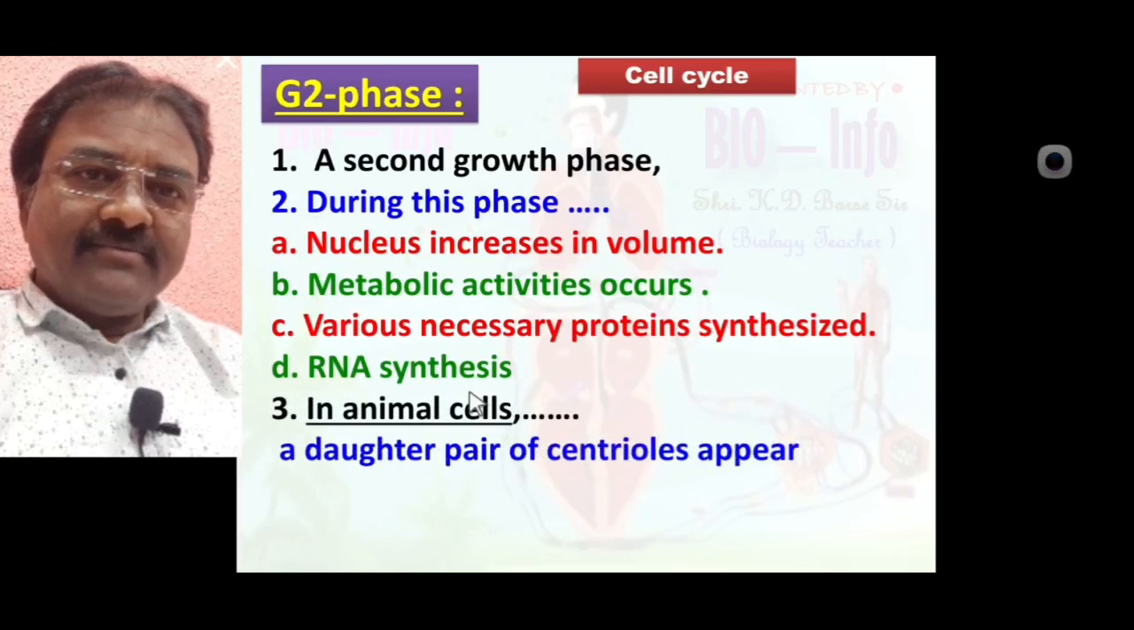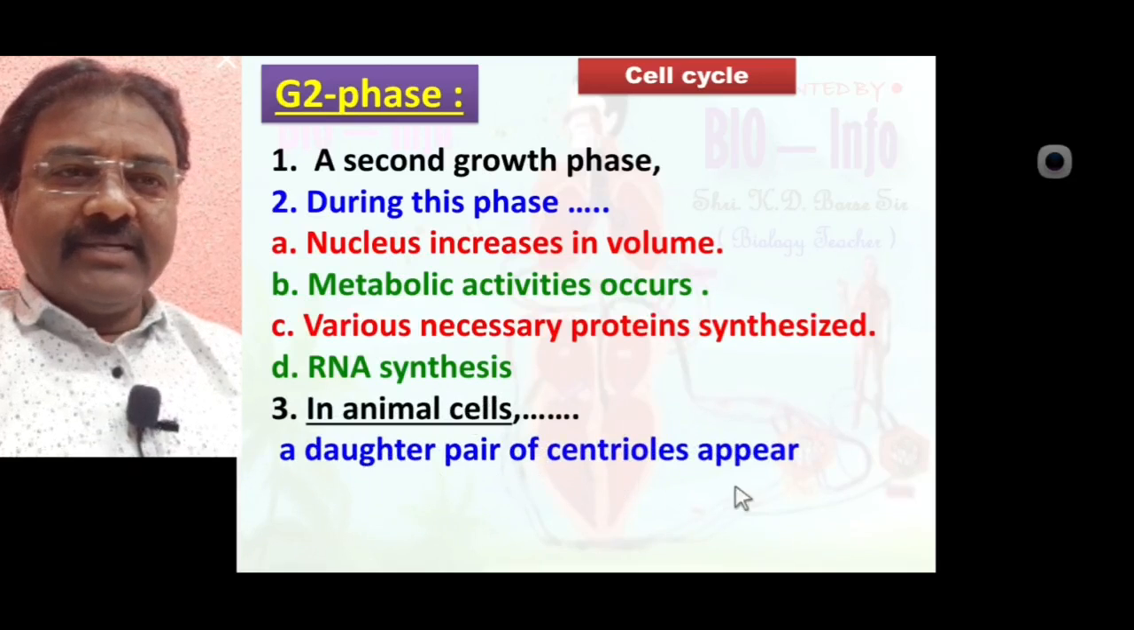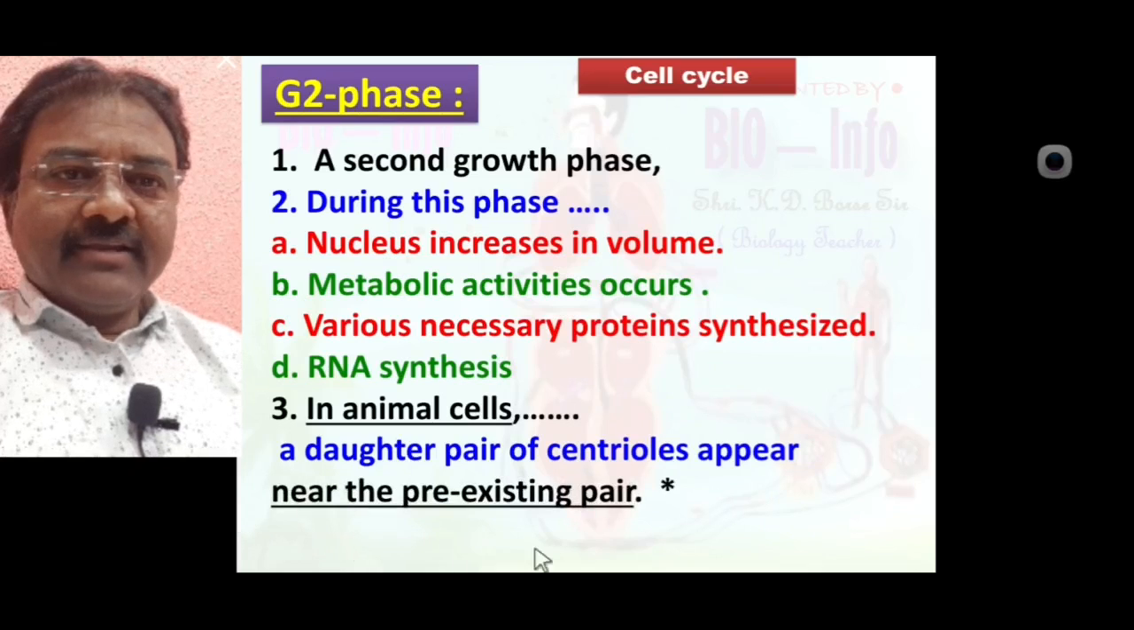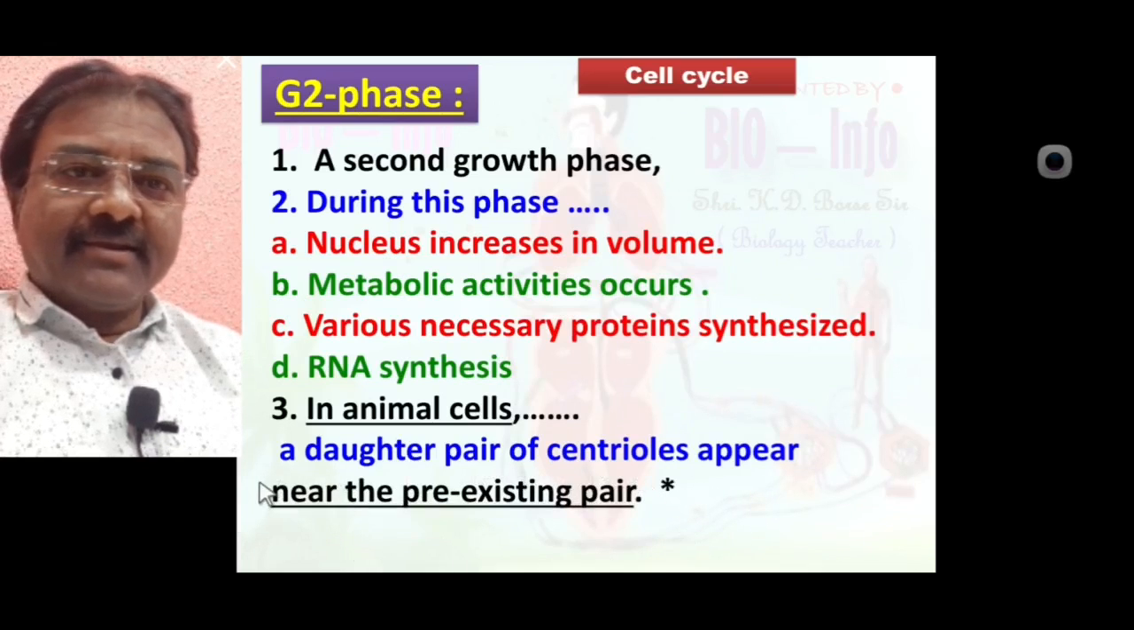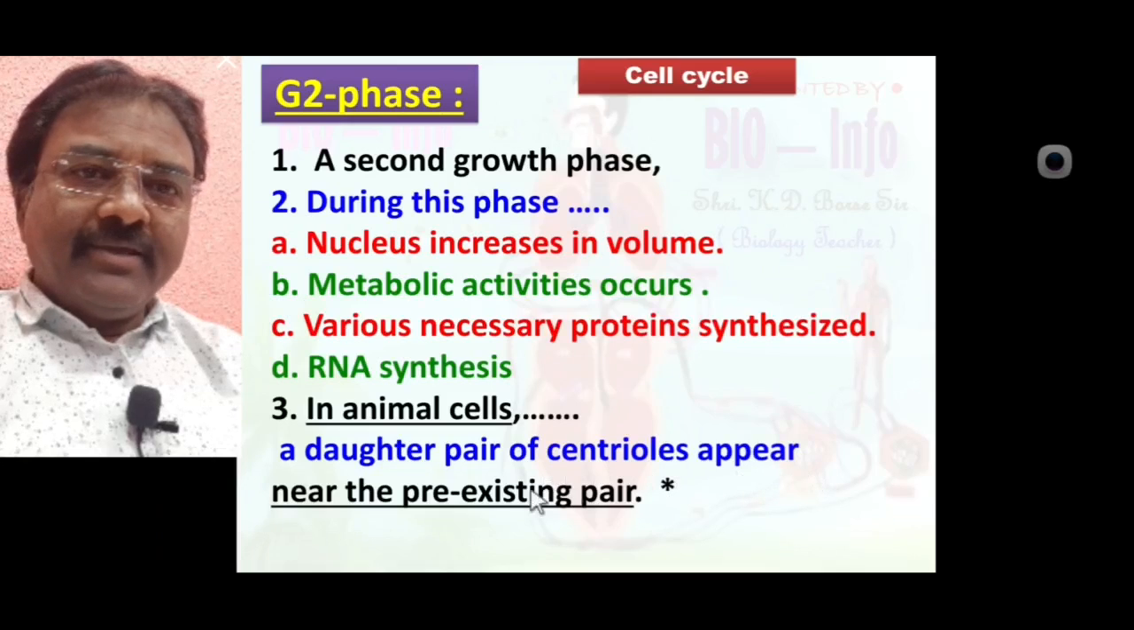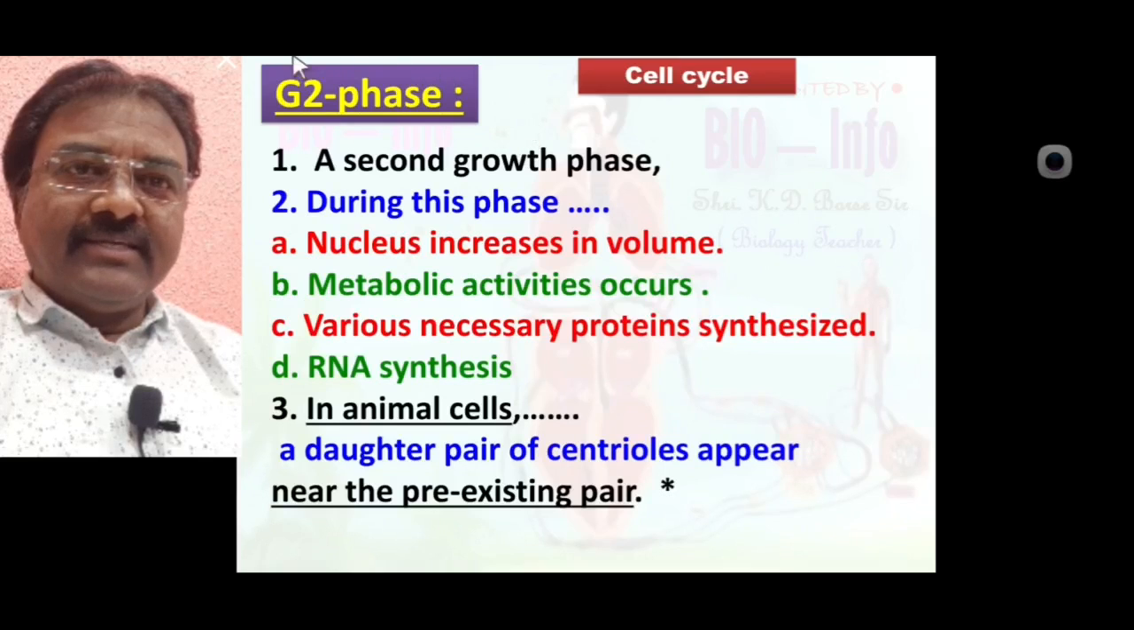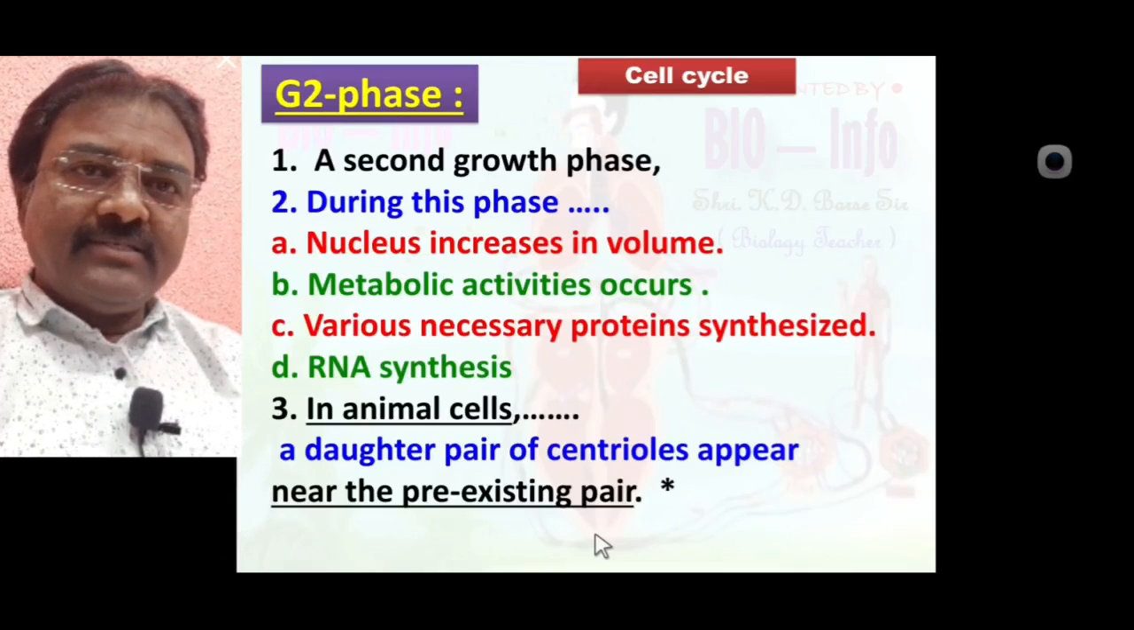In animal cell, a daughter pair of centrioles appears near the pre-existing pair. Always remember, in animal cell, a daughter pair of centriole appears near the pre-existing pair. Up to this we discussed in detail. G2 phase is the third subphase of interphase. Interphase consists of G1 phase, S phase and G2 phase.